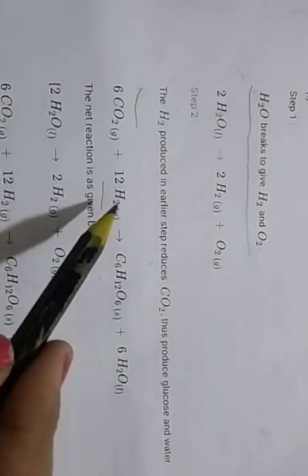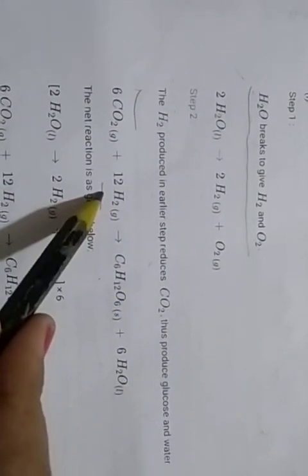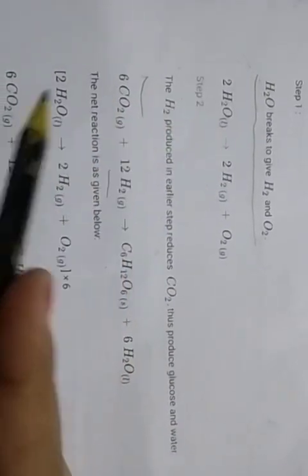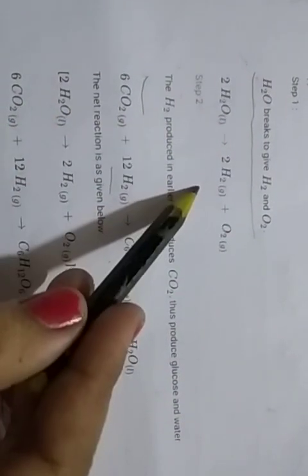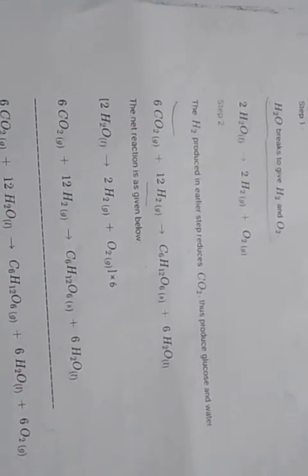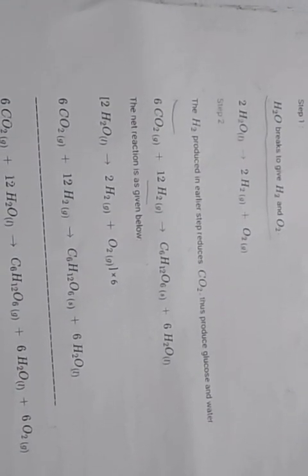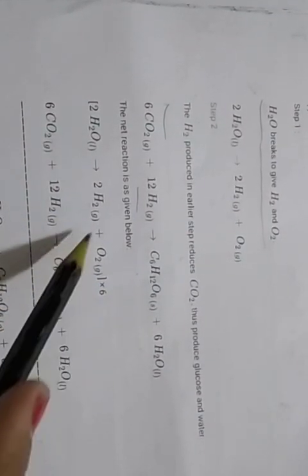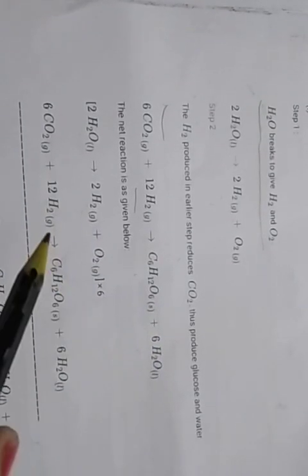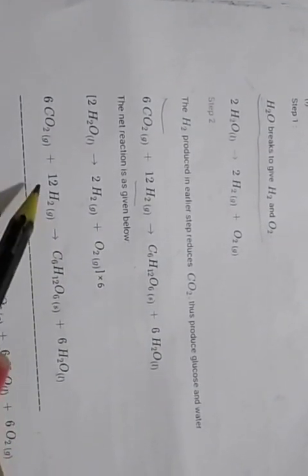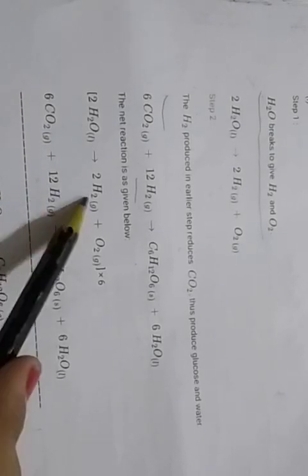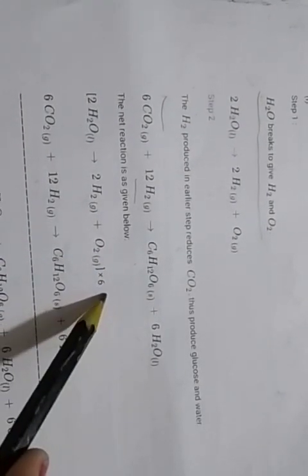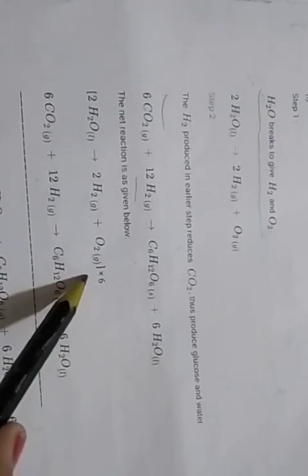So here 2H2 and here 12H2. So here 2H2O. The net reaction is 2H2O converting into 2H2 plus O2. Then the second reaction is 6CO2 plus 12H2 converting into glucose plus 6H2O. So both water molecules must be equal. Here you see, here 6 and here 2. So for equal, and then here 2 hydrogen and here 12, to balance the hydrogen we have to multiply the first equation by 6.